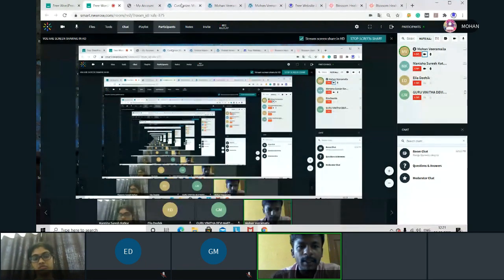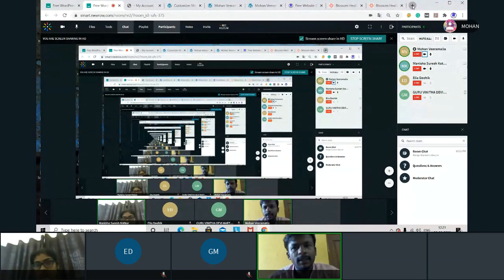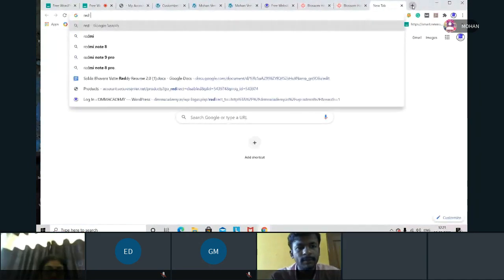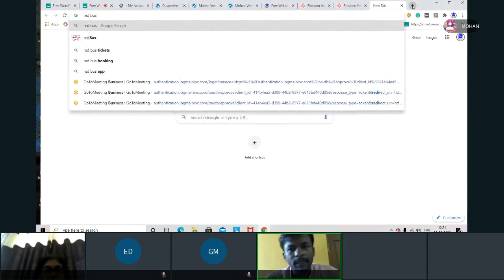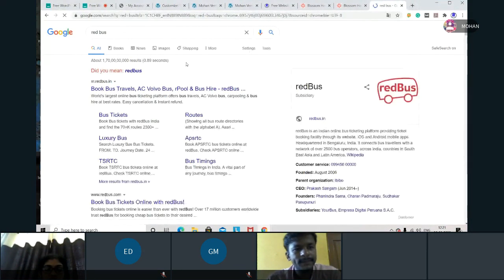Whatever colors you use in the logo, try to use the same colors for your complete website. For example, think that we'll go to redBus. I'm going into redBus. Now, what is redBus? What kind of business is it?